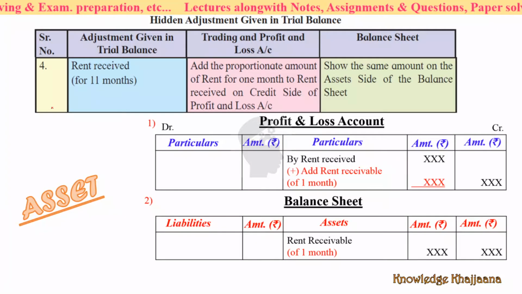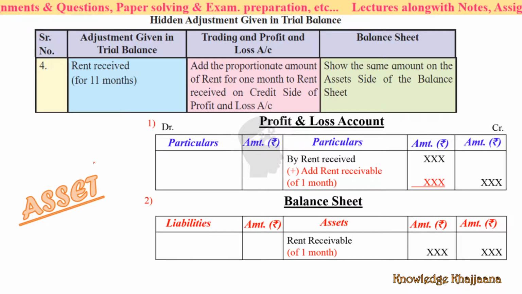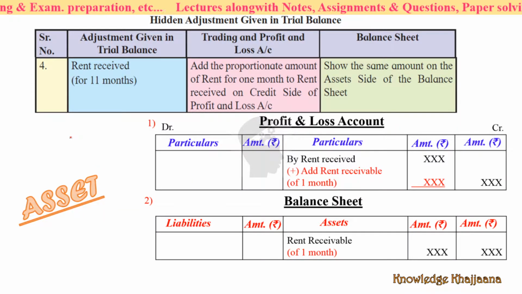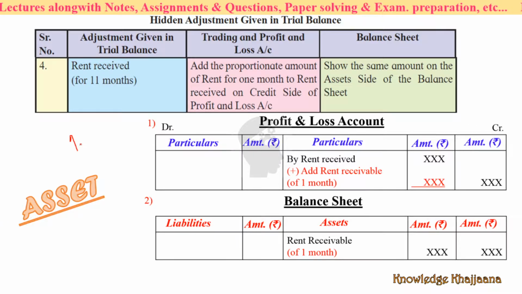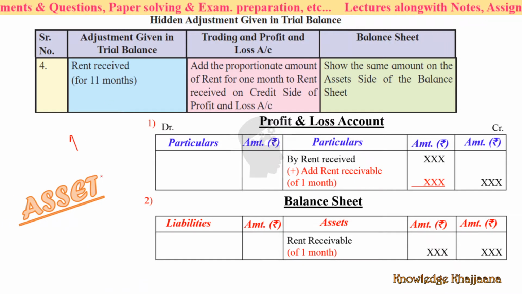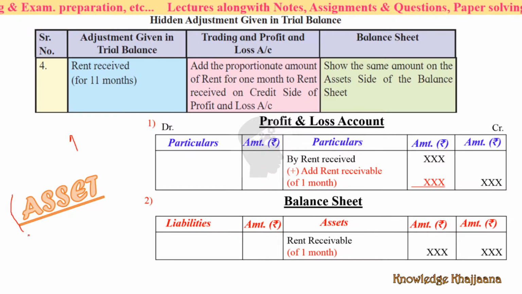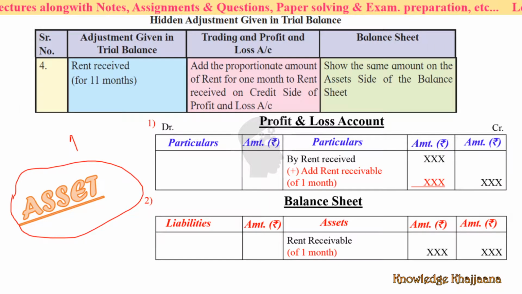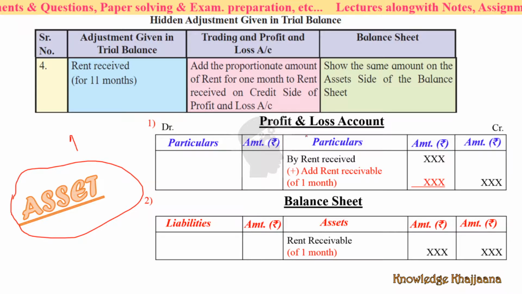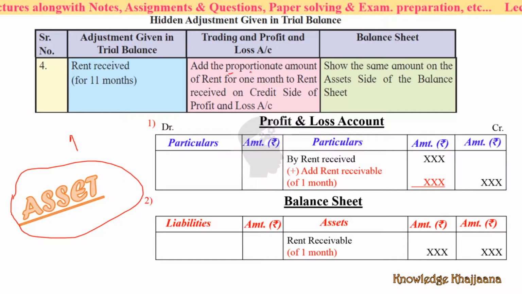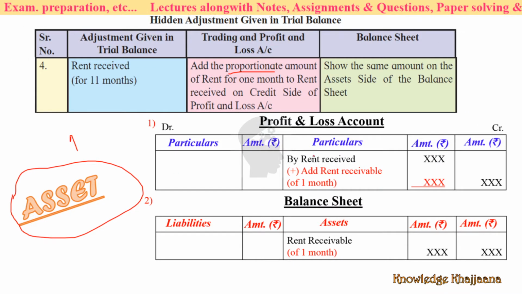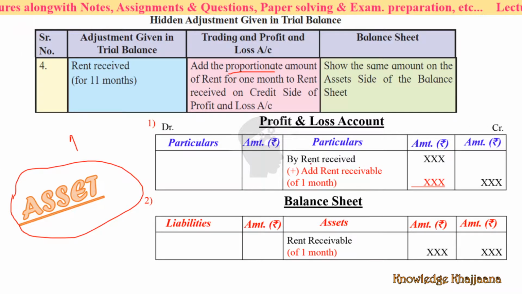Next, rent received for 11 months. What does this mean? You have received rent for 11 months, so 1 month's rent you have not yet received. 1 month's rent is yet to be received, so this is an asset for you for the time being. So credit it to the profit and loss account. Calculate the proportionate amount, that is 1 month's rent, and credit it to the profit and loss account.